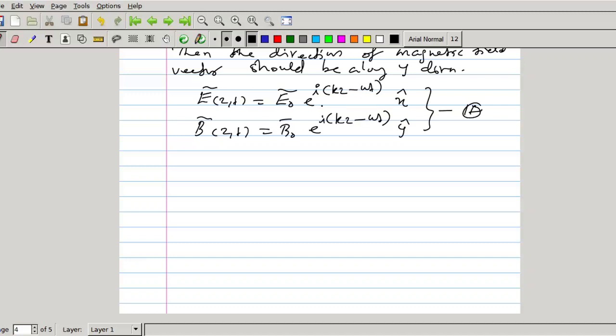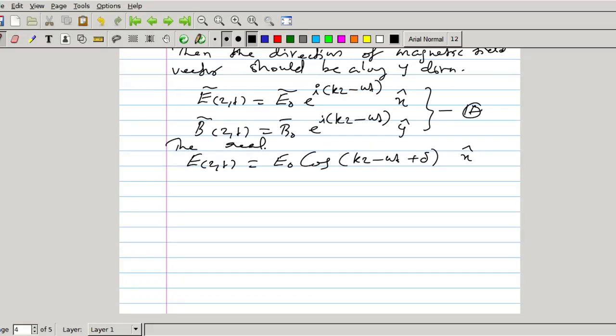So it's real vectors. The relation connecting the real vectors can be written as E(z,t) equal to the real part of this one. Real part of that one will be E0 into cosine of (kz minus omega t plus delta). This is along x direction.